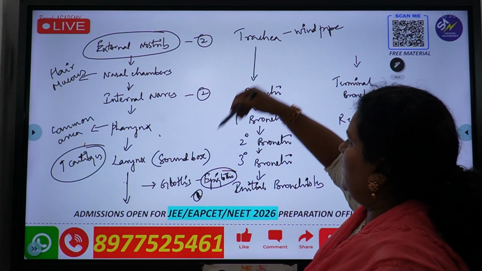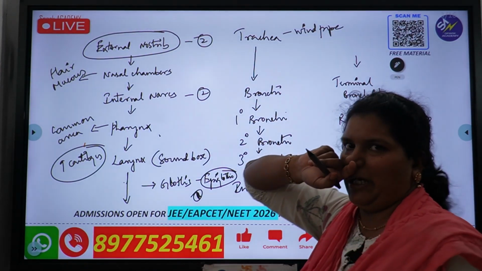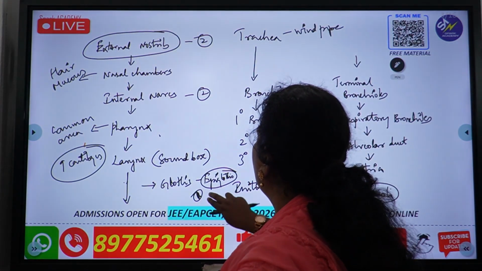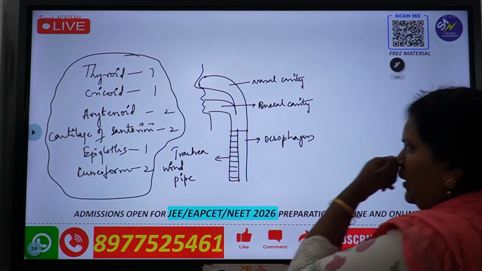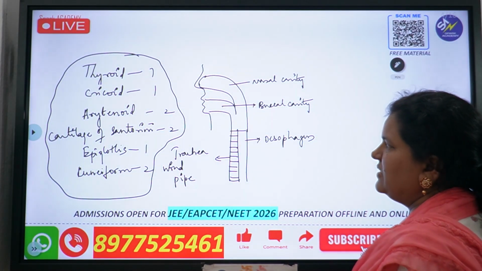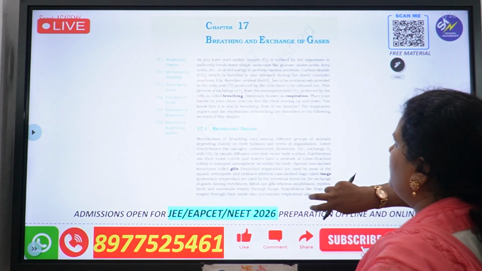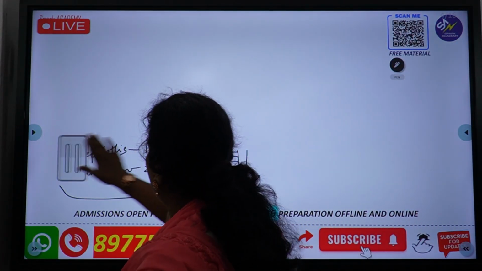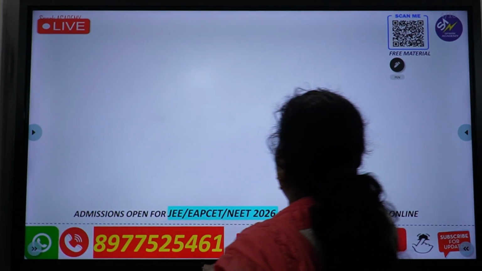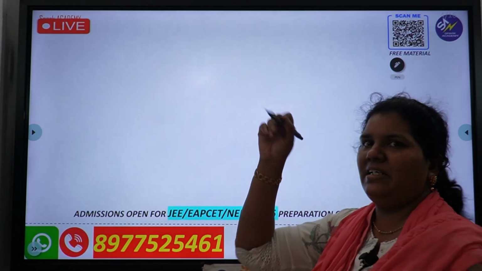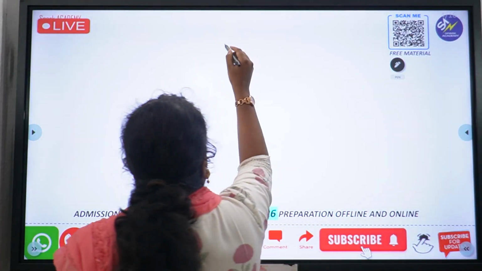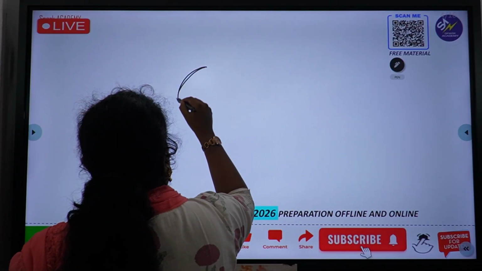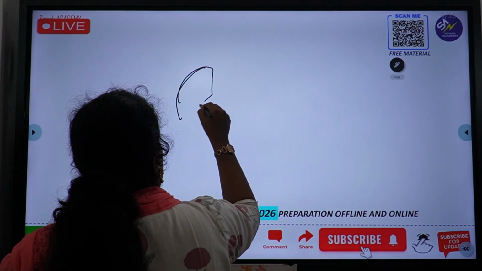The larynx leads into trachea. If you have seen the structure of our respiratory tract and the respiratory system of humans, the trachea is not a smooth structure. Have you observed how the trachea is? The pipe is not smooth, but there are certain rings on it. So let's quickly draw. You can also draw along with me, everyone. Please draw along with me quickly.